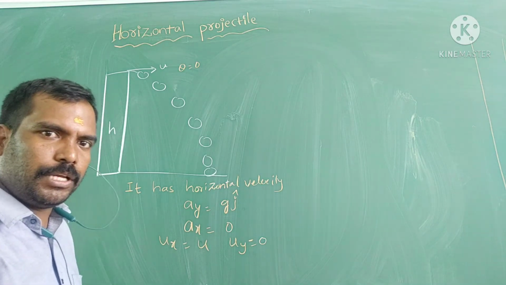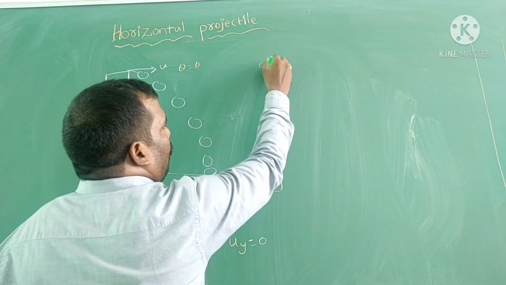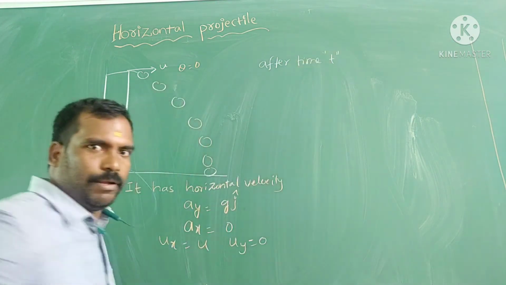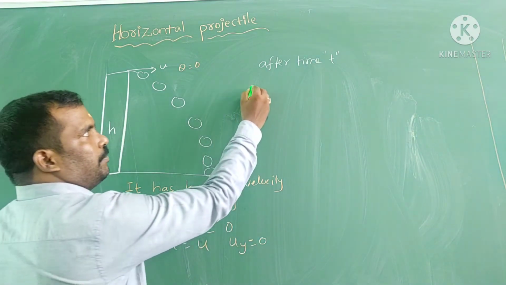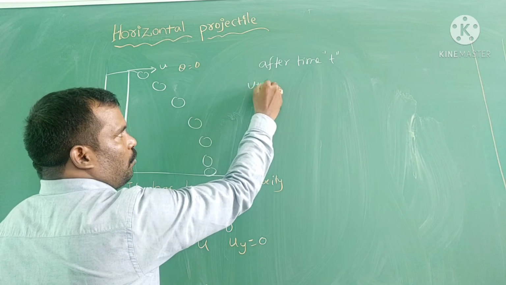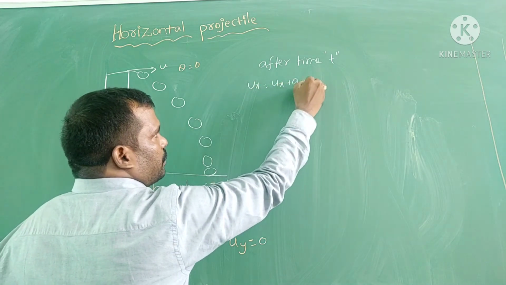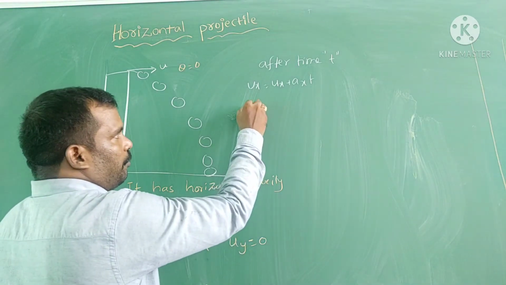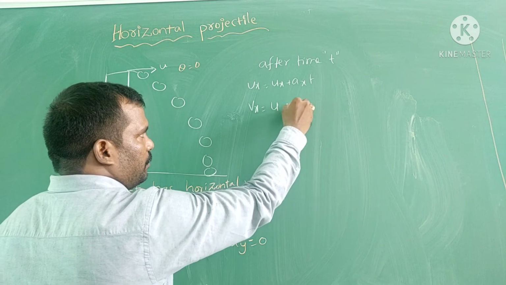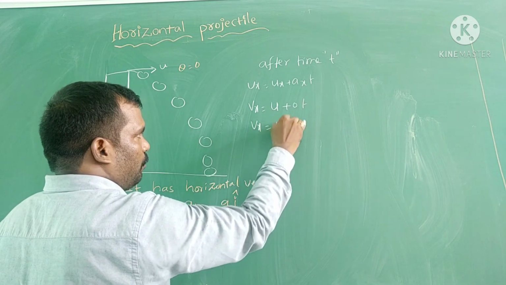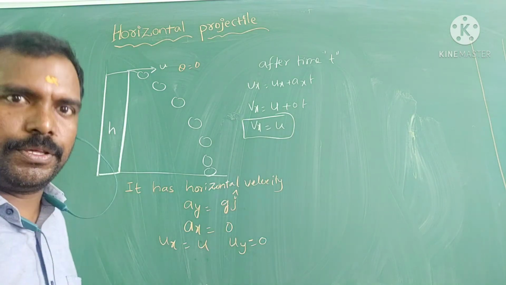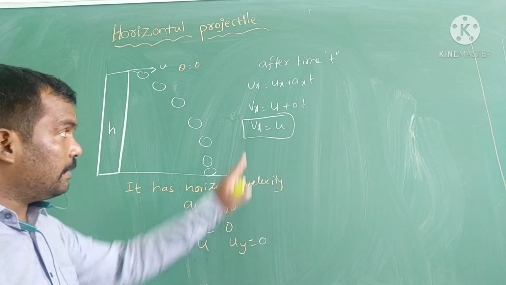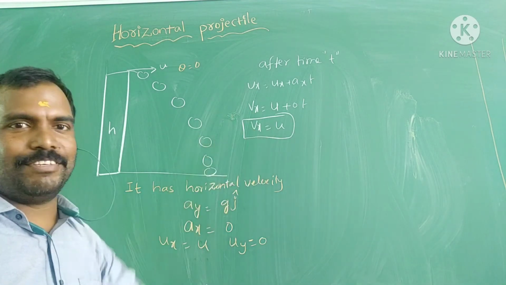Now after time t, what are the velocities? Vx is equal to ux plus ax into t. Already we said ux is u, therefore Vx is equal to u plus 0 into t, therefore Vx is equal to u. My dear students, here we have to conclude that, not only in oblique projectile, here also horizontal velocity Vx is equal to u.